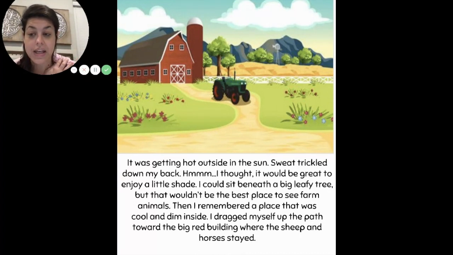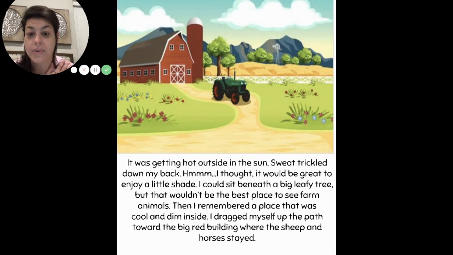So here we go. It says, "It was getting hot outside in the sun. Sweat trickled down my back. I thought, it would be great to enjoy a little shade. I could sit beneath a big leafy tree, but that wouldn't be the best place to see farm animals. Then I remembered a place that was cool and dim inside. I dragged myself up the path towards the big red building where the sheep and horses stayed.